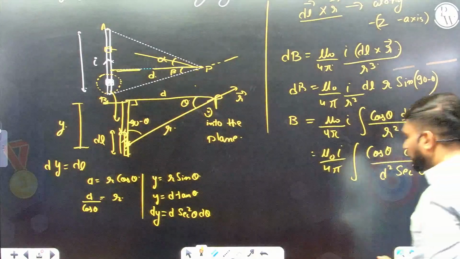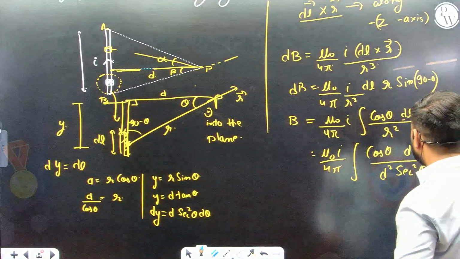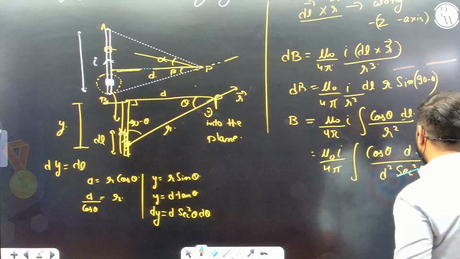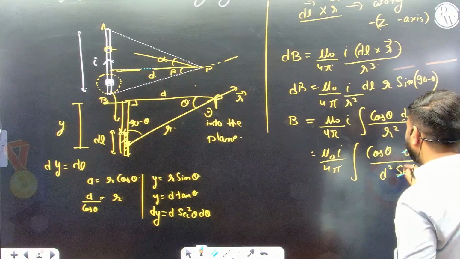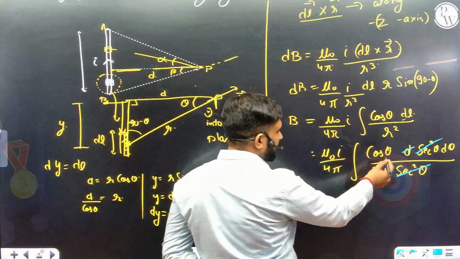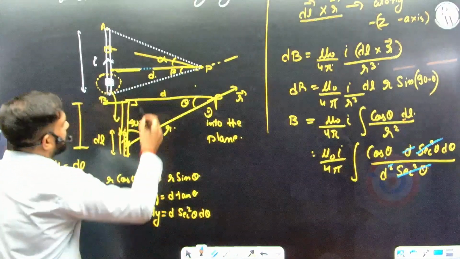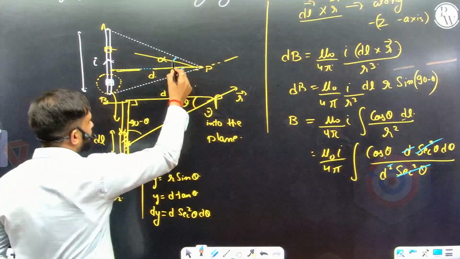That's it. I hope you got the point of what's going to get cancelled. So sec square theta gets cancelled. One d distance gets cancelled. And inside the integration, I only have cos theta d theta, where this angle theta will go from minus beta to alpha.